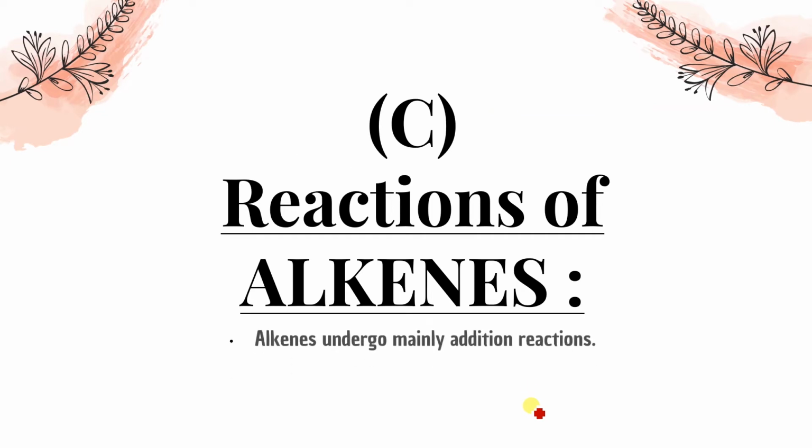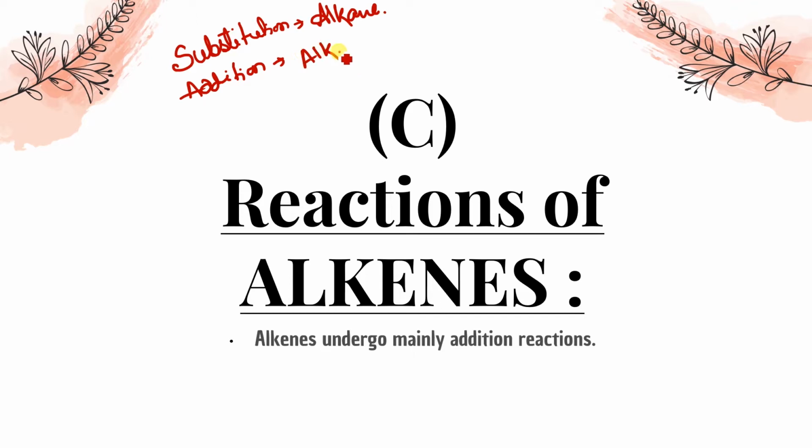Reaction of alkenes: they undergo mainly addition reaction. There are two types of reaction. First, we have done the substitution reaction. That is mainly done by alkanes, because these are saturated, they can only give substitution, they have no option for addition. And next is addition. So addition will be given by unsaturated compounds like alkenes and alkynes, okay?